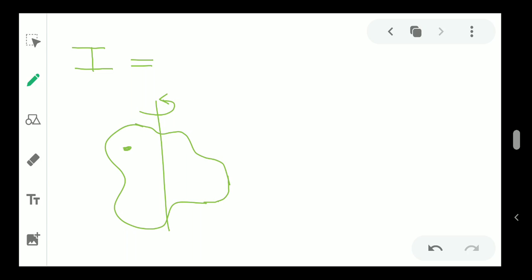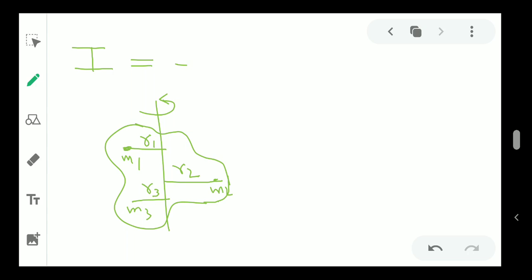Let's say there is particle 1 with mass m1 and distance r1 from the axis. Here we have m2 mass with r2 distance from the axis, and so on. So we have lots of masses because of the particles, and that's why we can write like this.